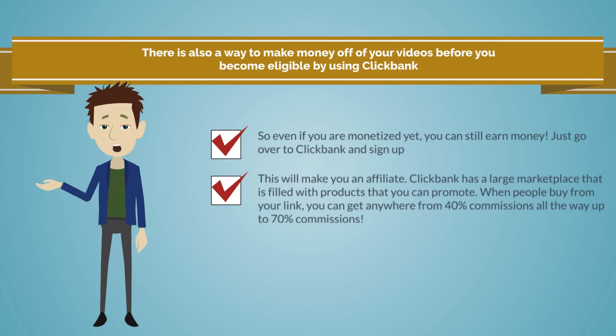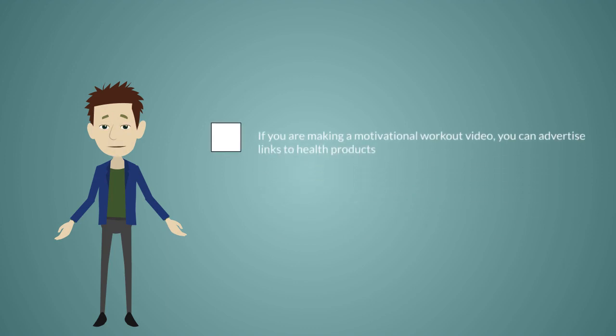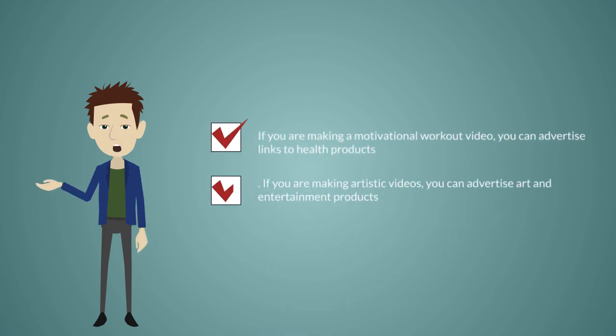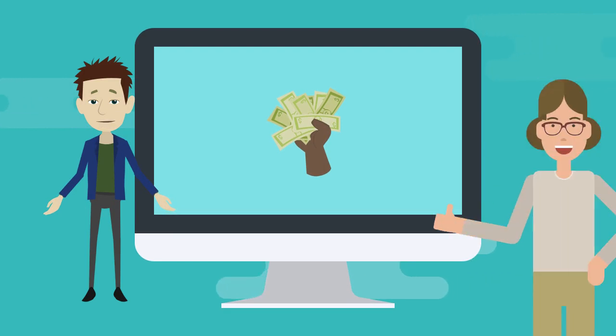There are many categories to choose from, so you can advertise based off of who your video is targeted to. If you are making a motivational workout video, you can advertise links to health products. If you are making artistic videos, you can advertise art and entertainment products. All you would do is take the link and add it to your description, then get people to click on it by telling them it's there. If people buy, you earn a percentage of the sales.